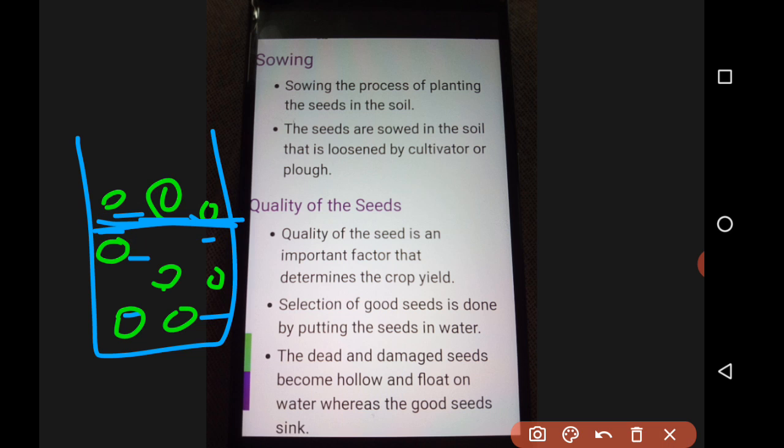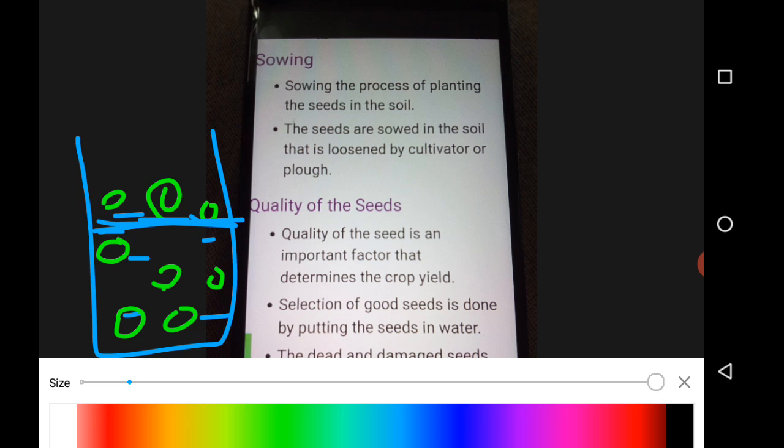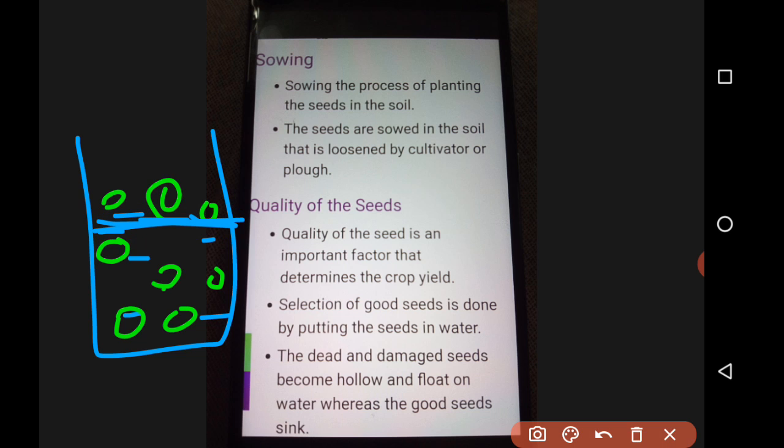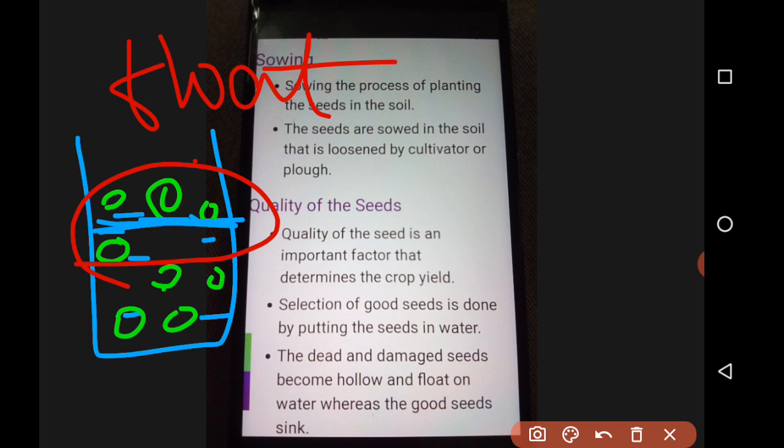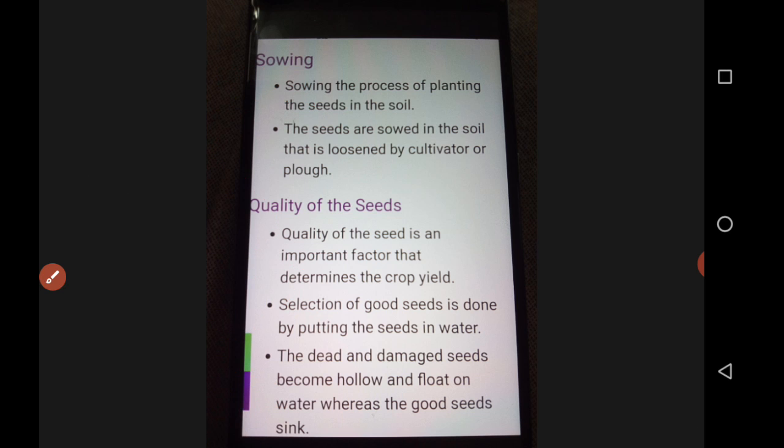Now what is going to happen? We have to see. The dead and damaged ones, whichever are dead and damaged, they are hollow. Obviously they will float on top. So here these are floating, right? Obviously those are floating. So they are bad seeds or damaged seeds. Now whichever are sinking down, they are good seeds or nice seeds. So this is showing.